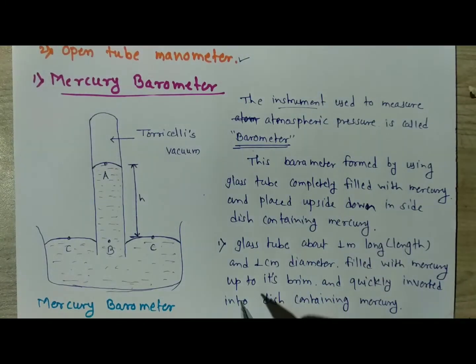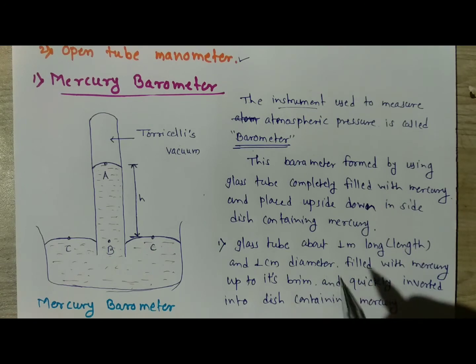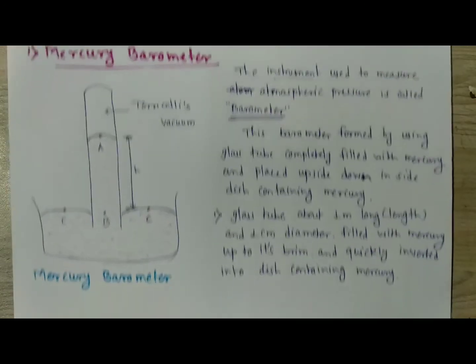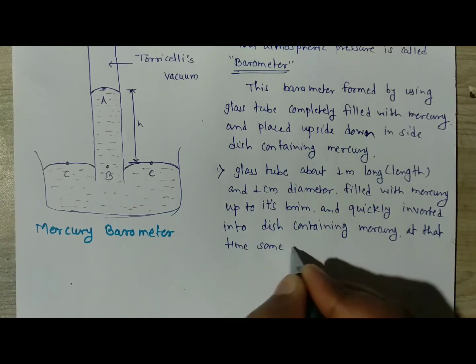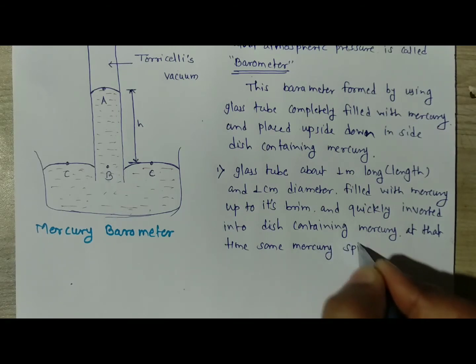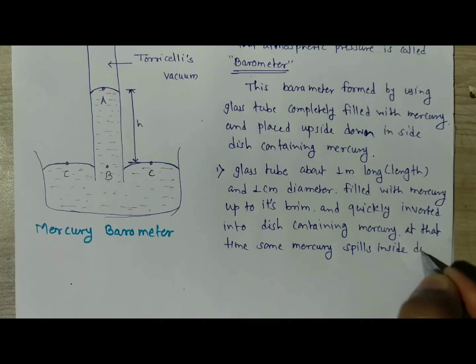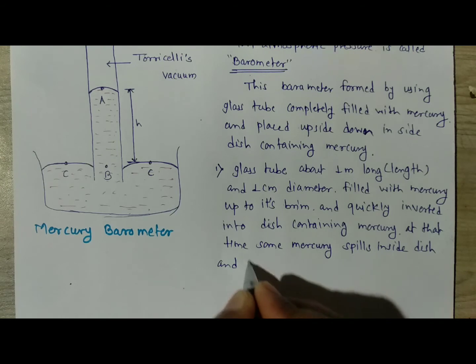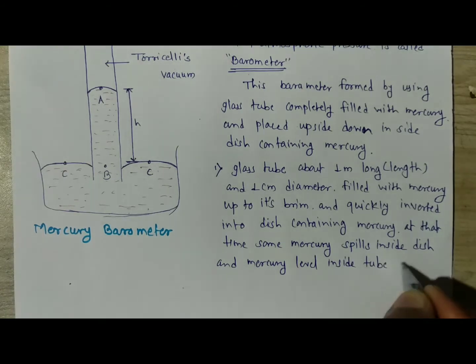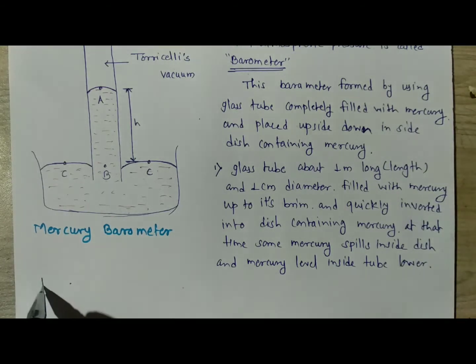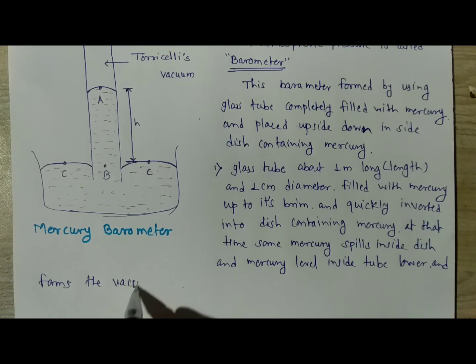At that time a gap is created, the mercury level in the tube lowers, and some mercury spills inside the dish. The mercury level inside the tube lowers and forms a vacuum inside the tube.